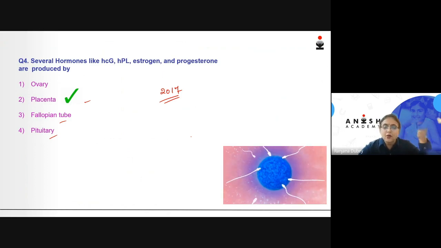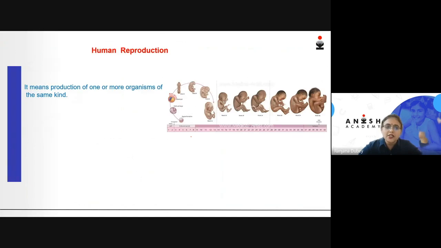Now let us see what reproduction is all about. Reproduction, let us try and break the word reproduction into two parts. Re, which means again, and production, which we all know is to produce.